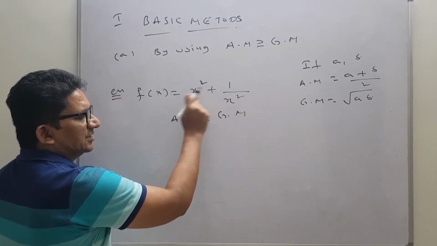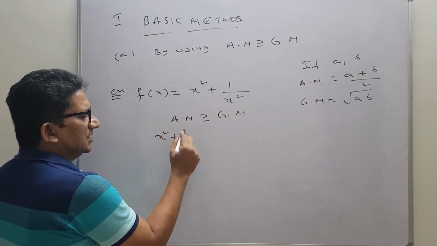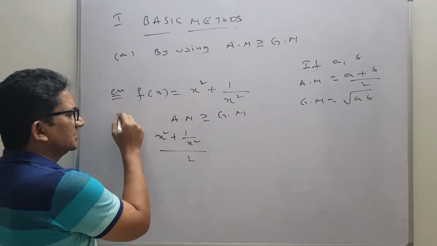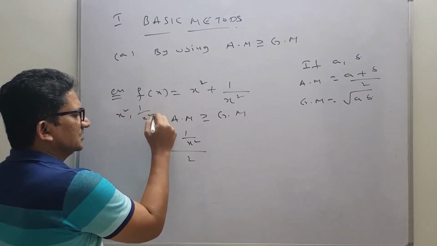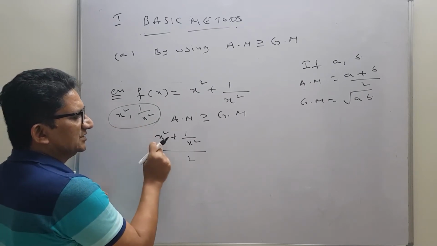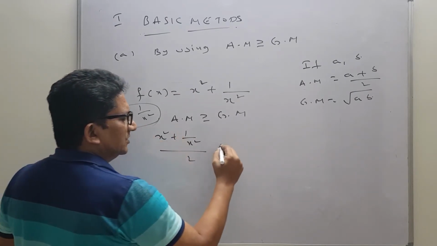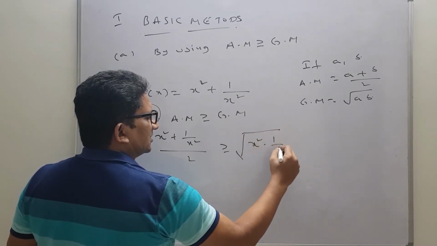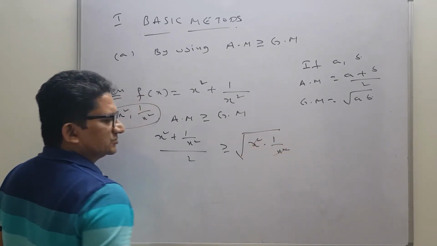Now the arithmetic mean of these two will be x square plus 1 by x square divided by 2. So here I am considering two different functions of this type, x square and 1 by x square. Their arithmetic mean, x square plus 1 by x square by 2, is greater than or equals to the square root of x square into 1 by x square. These two get cancelled.